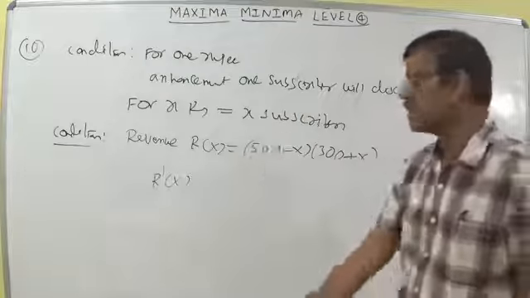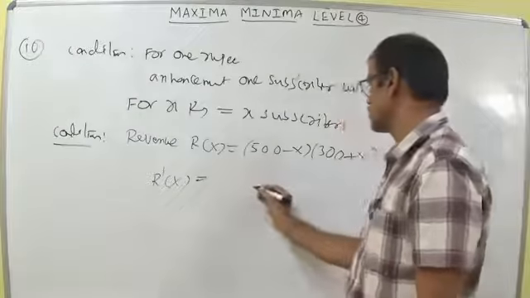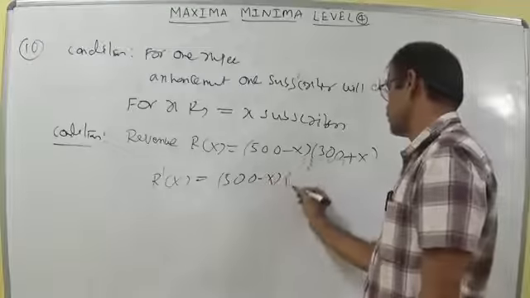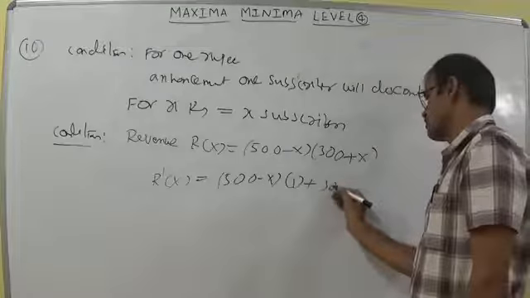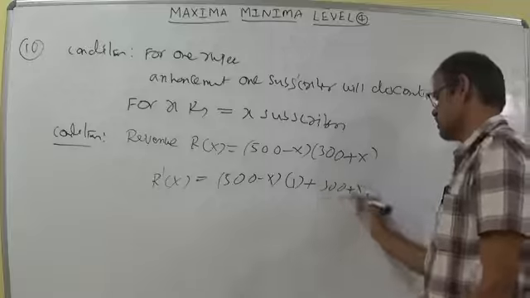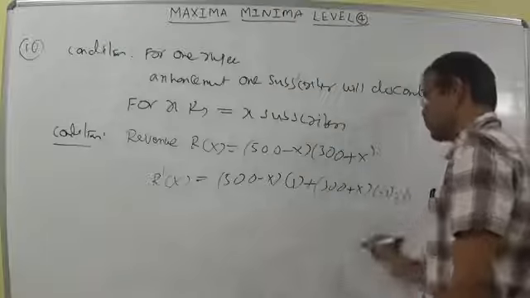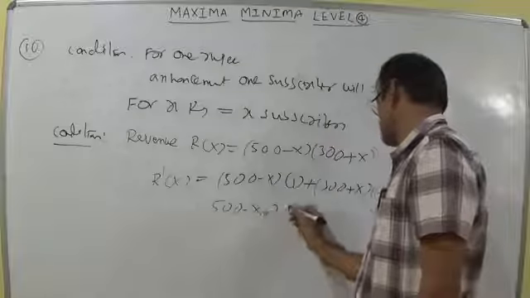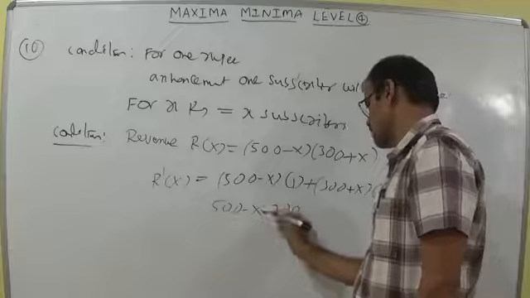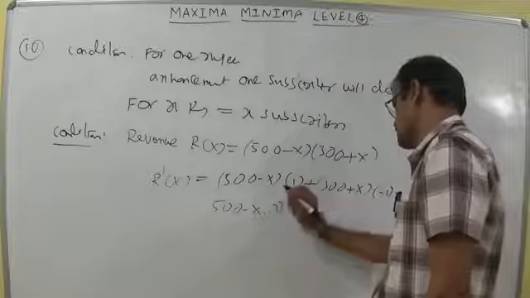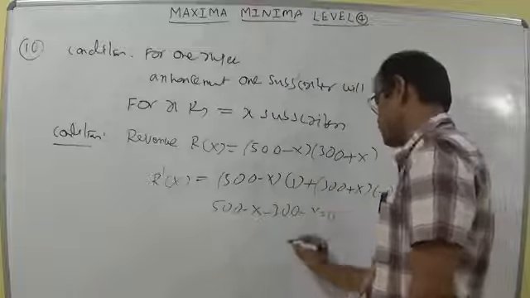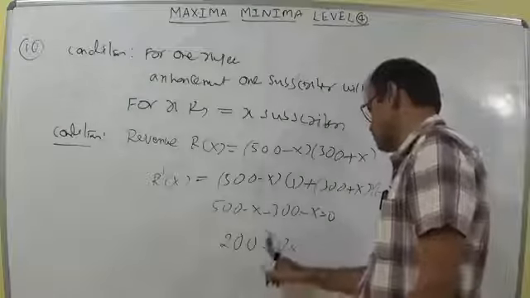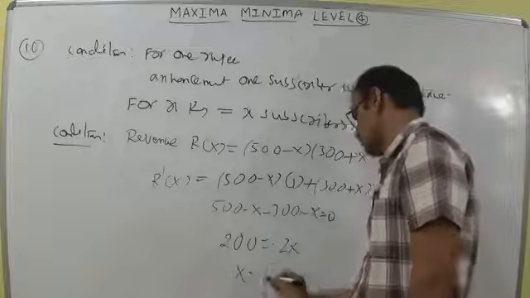Whether the profit is min or max, to calculate this one, R dash X equal to 0. So 500 minus X into 1 you write here, plus 300 plus X into minus 1 is equal to 0. So here you can write 500 minus X plus 300 not, minus 300 minus X equal to 0. 500 minus 300 is 200 is equal to 2x. 200 equal to 2x, so x is equal to 100.